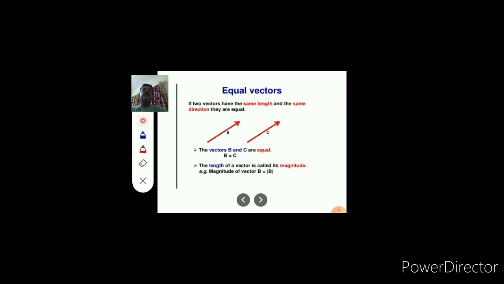Equal vectors. If two vectors have the same length and the same direction, they are equal. Here we say that vector B and vector C have the same magnitude and the same direction, meaning the length is the same and the direction of both vectors is the same. The vectors B and C are equal, therefore B equals C.